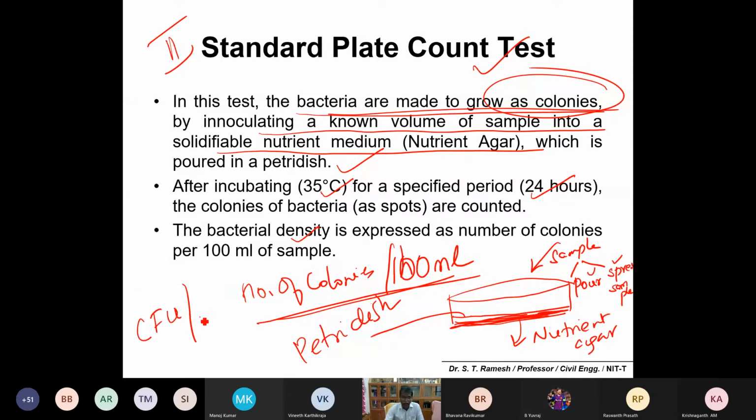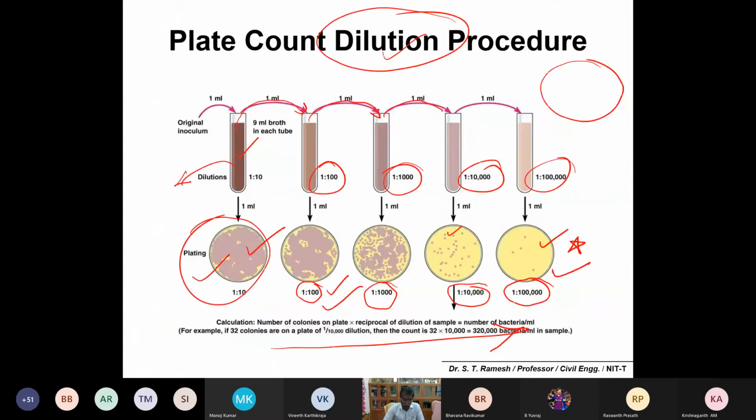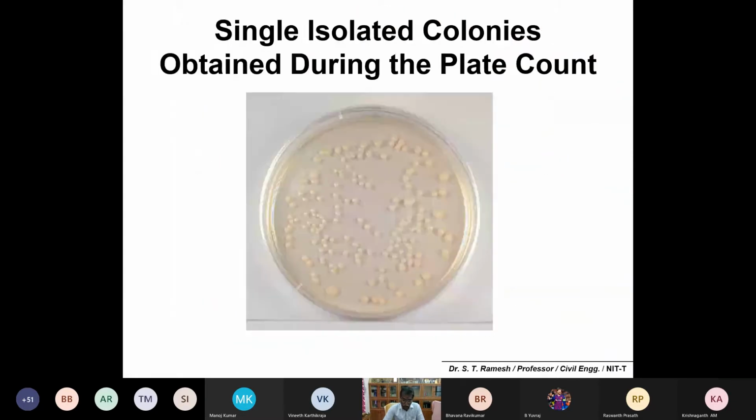This is what the actual plate count test will look like. Whatever the yellow color in the petri dish, that is the nutrient medium, and these are colonies. That's what I told you. These are colonies. So you can place this petri dish in a colony counter.